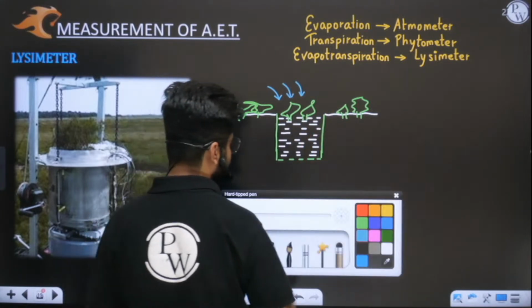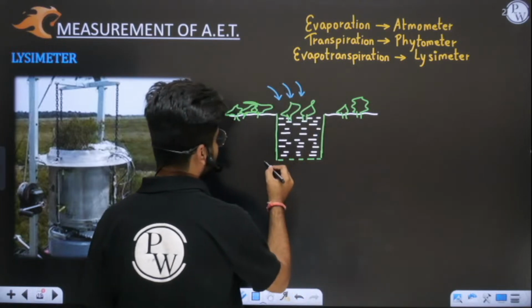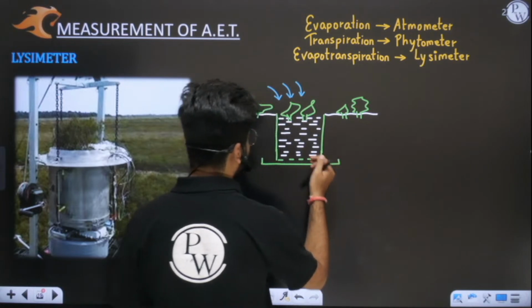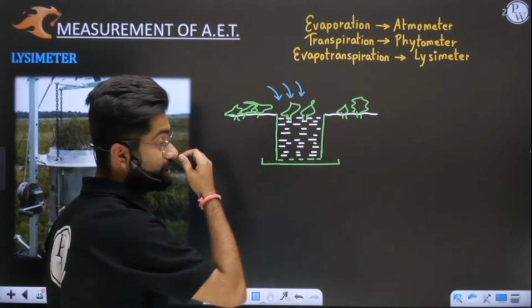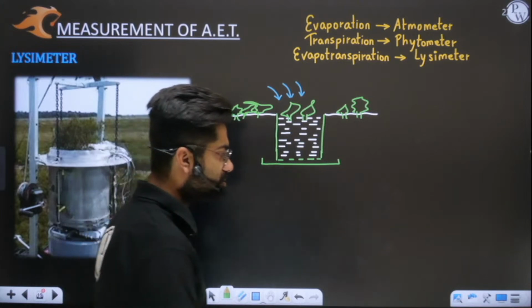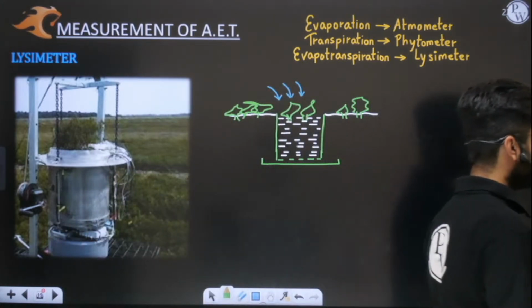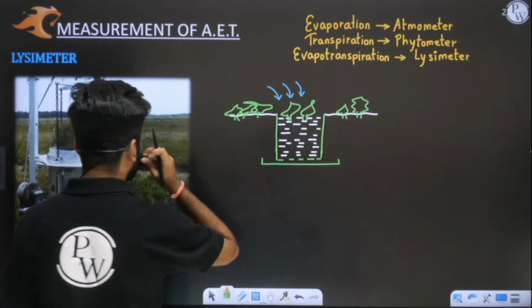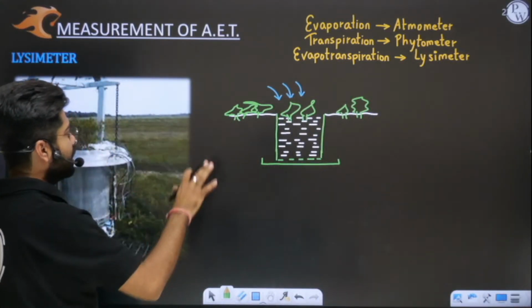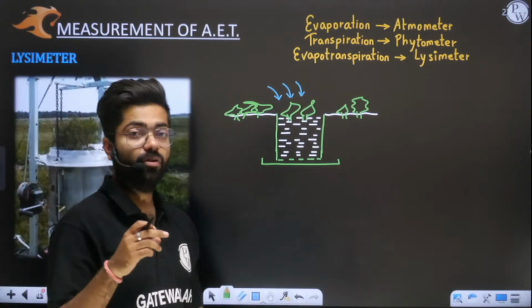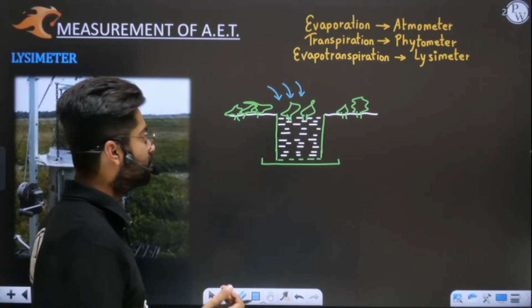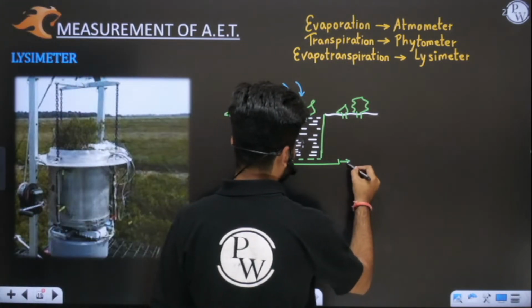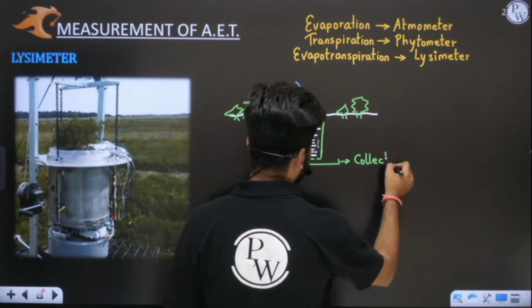Also, one more thing: at the bottom we have a collector, because whatever water we give gets automatically collected at the bottom. This is not something strange or new. So how will we measure actual evapotranspiration? This is done with the help of the water budget equation. Listen very carefully. This is a collector present at the bottom to collect the water.